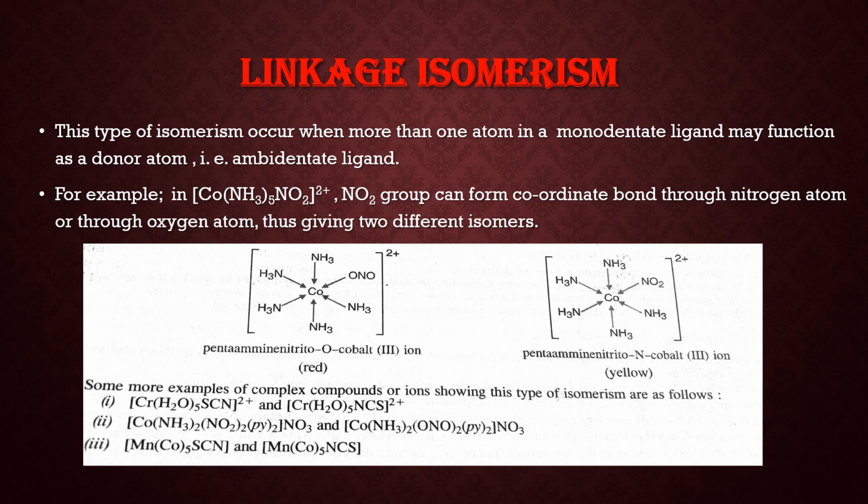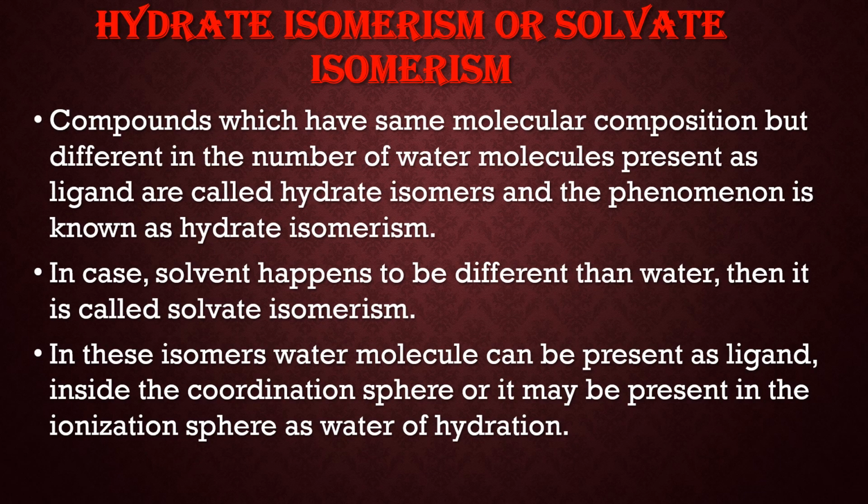And in the second one, isothiocyanate is present, that is, the attachment of the ligand with the metal atom, chromium, is from the N side, that is, the nitrogen atom is the donor atom. Now in another, again NO2 is the ligand and N is the donor atom, and in the second isomer O is the donor atom. In the third, again S is the donor atom, and in the second isomer nitrogen is the donor atom. Now the next type of isomerism is hydrate isomerism or solvate isomerism.